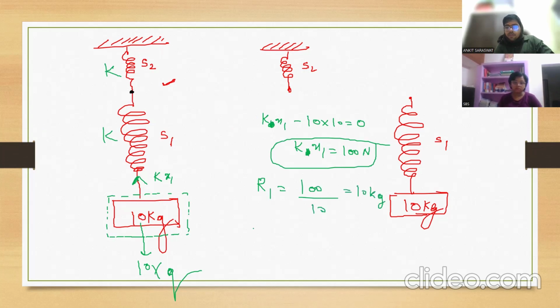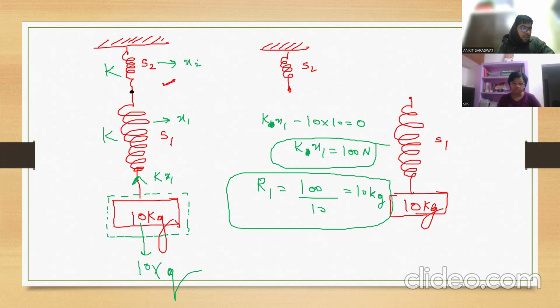10 kg. Understood? Now how much reading is given by this S2? See, here the extension or elongation in this spring is X1. In this spring the elongation is X2. In case of series, elongation is different in different springs. Clear? It is not the same. Both springs will extend differently because they are connected in series. That's all I can say. Clear? Any doubt?